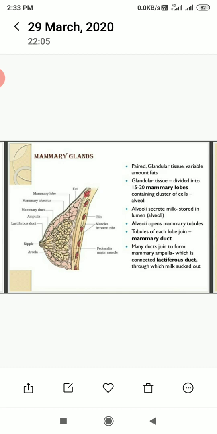Alveoli open through mammary tubules. The mammary tubules of each lobe join to the mammary duct. Many ducts join to form the mammary ampulla, which is connected to the lactiferous duct through which milk is secreted out.